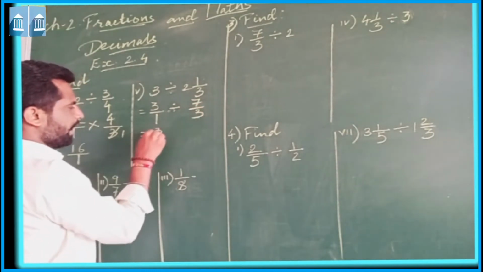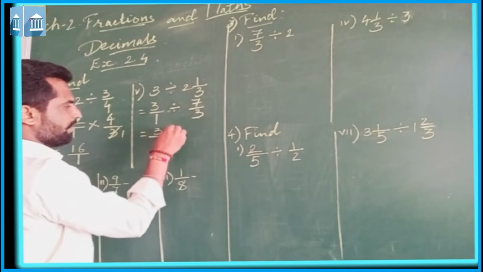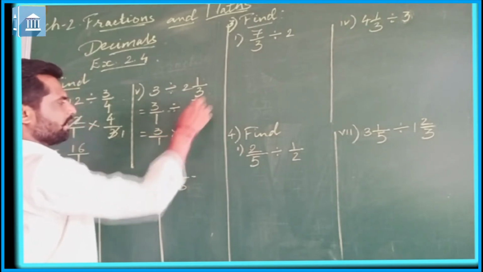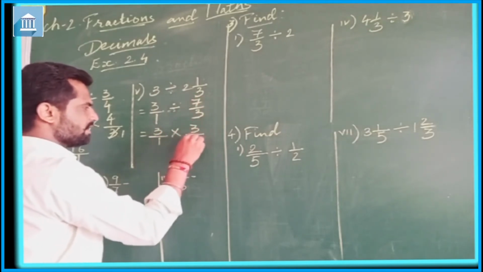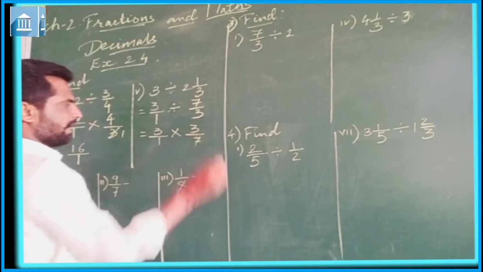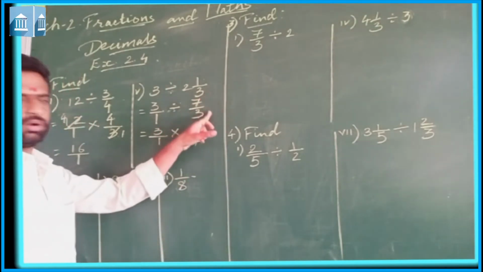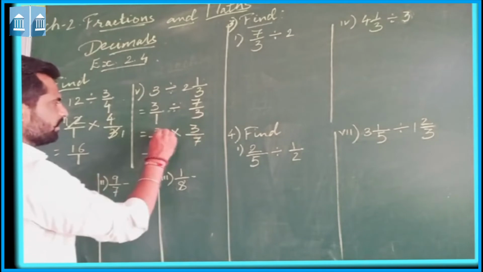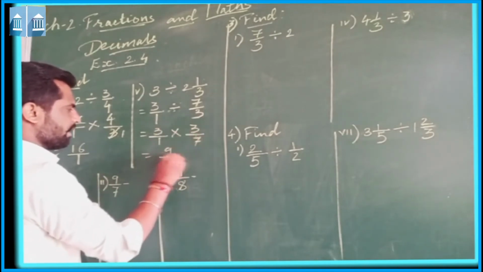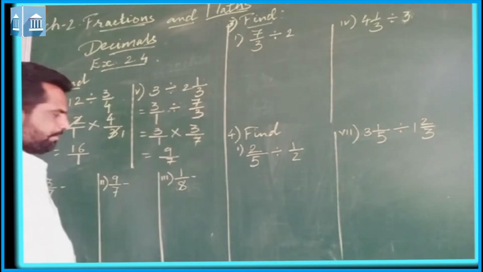Now 3 upon 1, in place of the division sign we will multiply. 3 upon 7, that is the reciprocal of 7 upon 3. So this will be 3 3s are 9 upon 7.